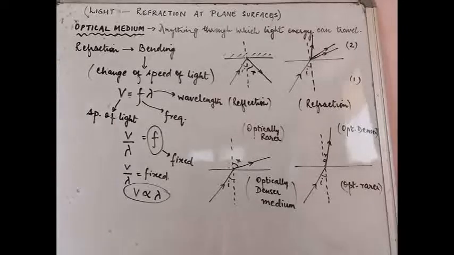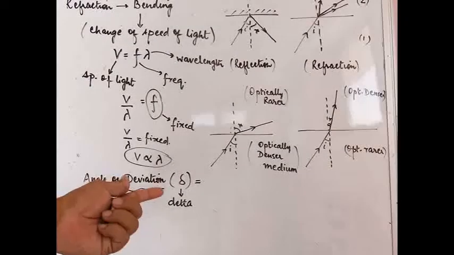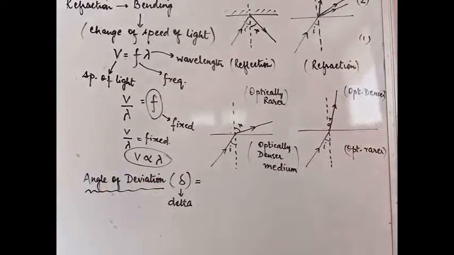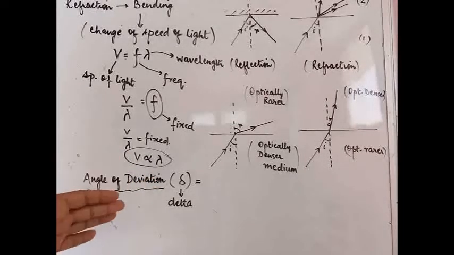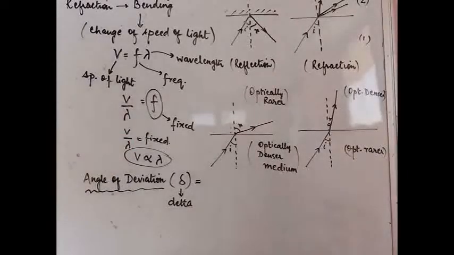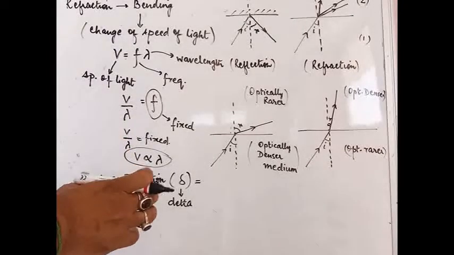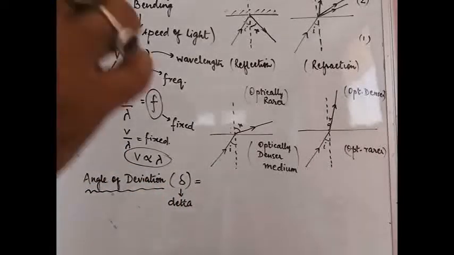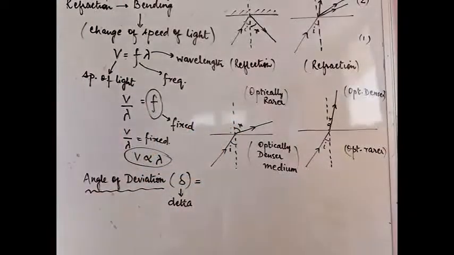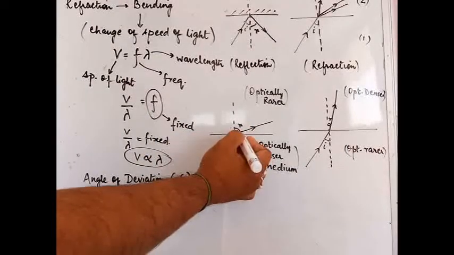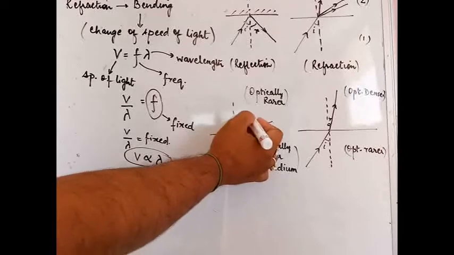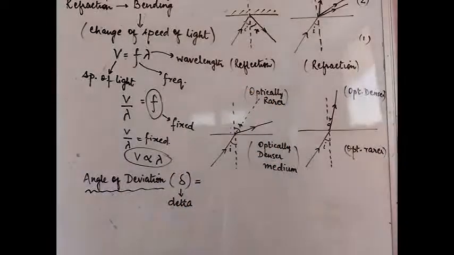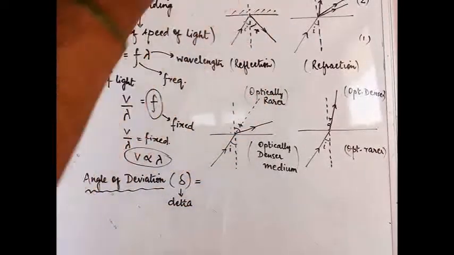Now coming to another aspect of this particular diagram. That aspect is delta, which is the angle of deviation, the angle by which the ray bends. We will understand this angle of deviation, which is denoted by the symbol delta. We will see what this delta is in this particular diagram. Now suppose the original direction of the ray was this.